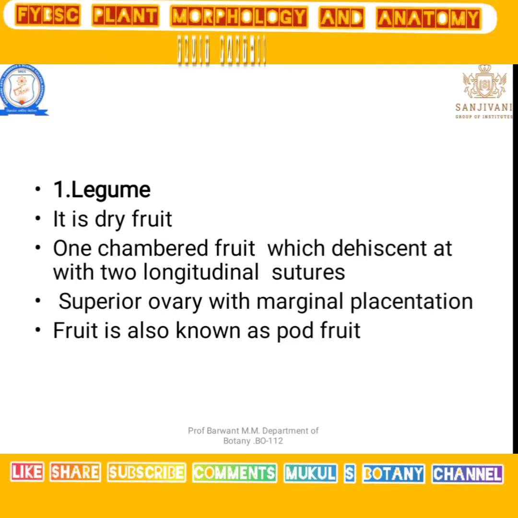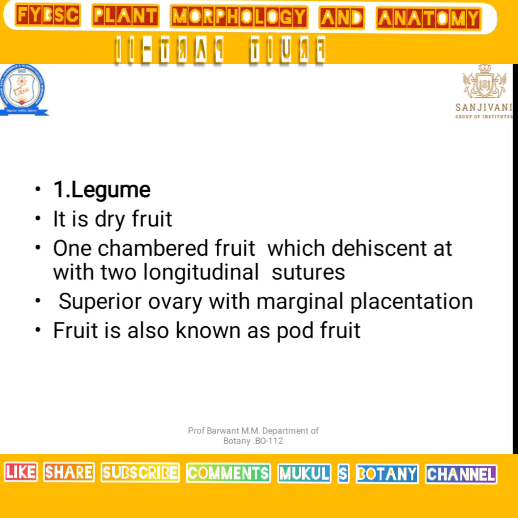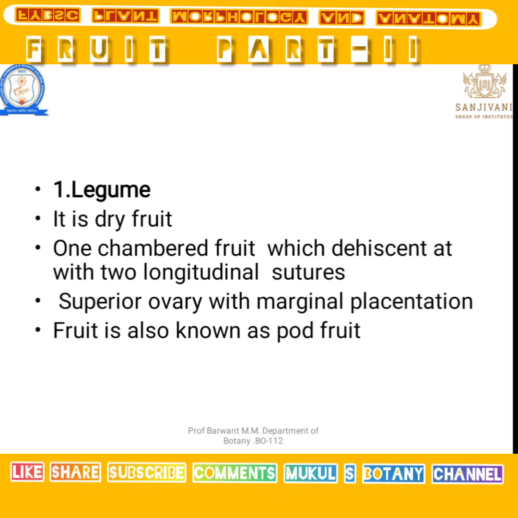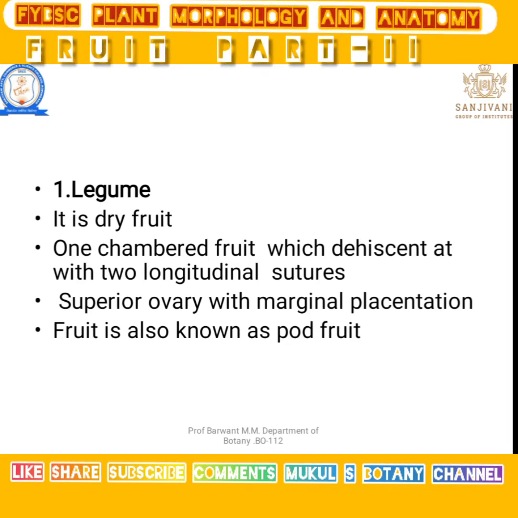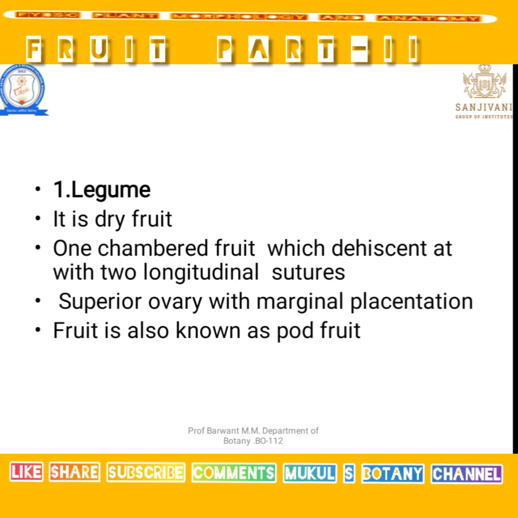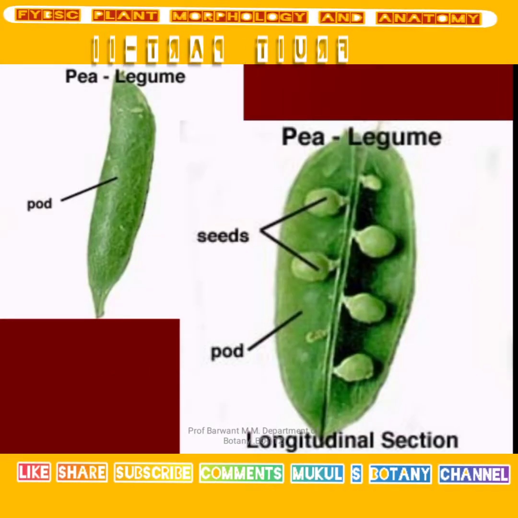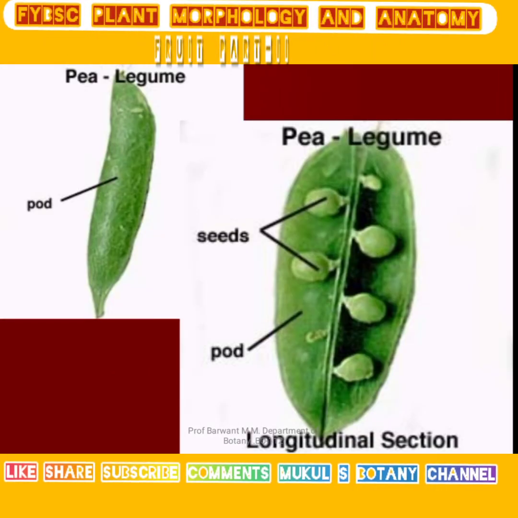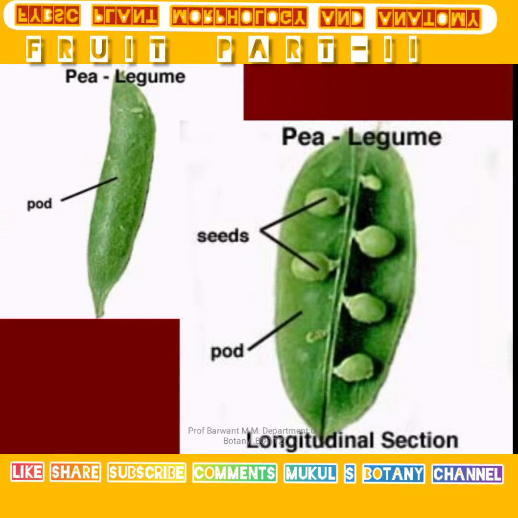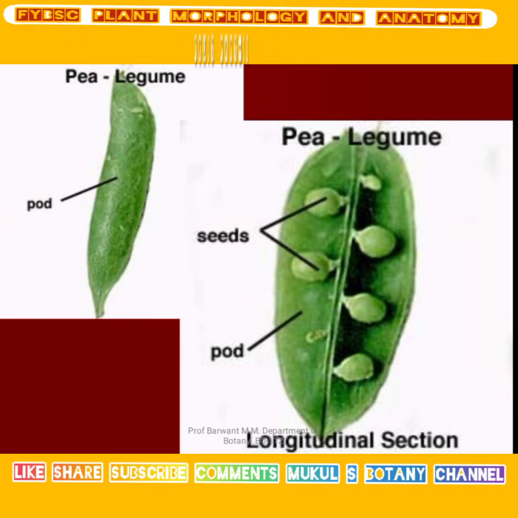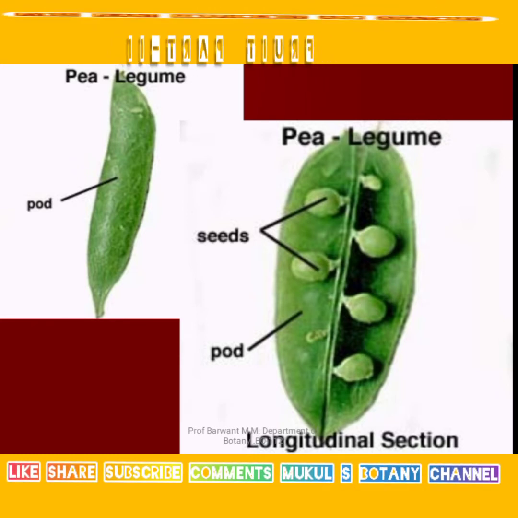That fruit has a superior ovary with marginal placentation. The fruit is also known as a pod. Let's see this figure: that structure is known as a pod. There are a number of seeds. Let's see the sutures.